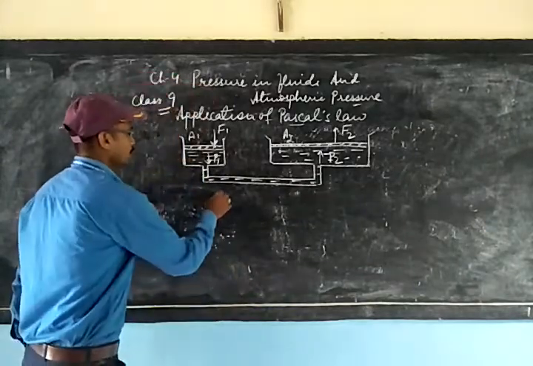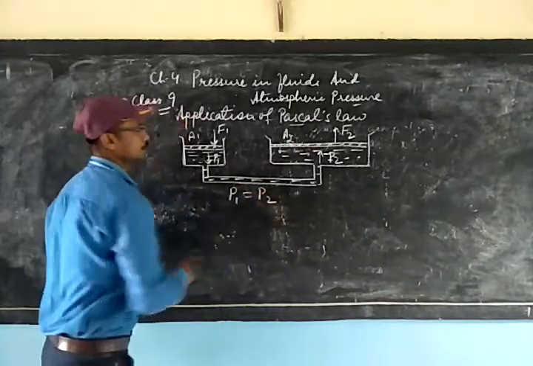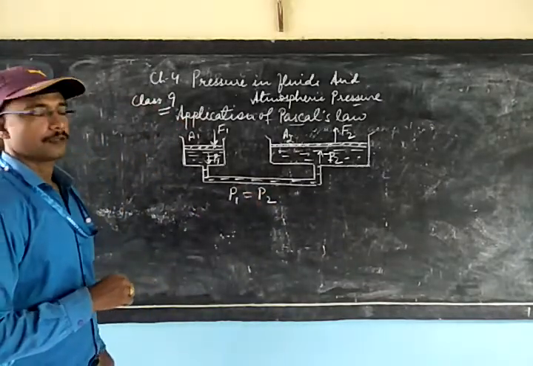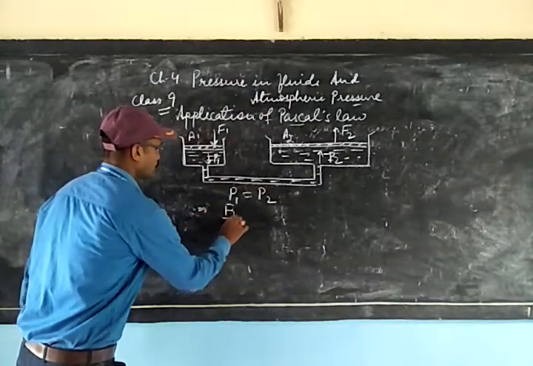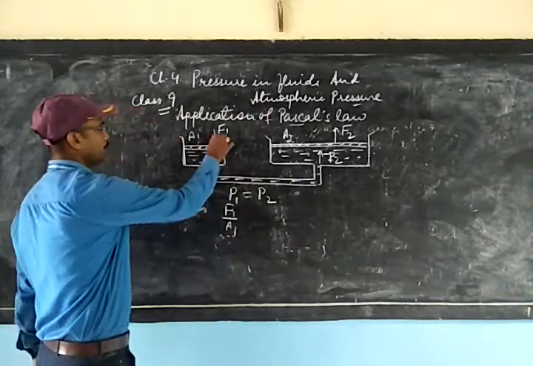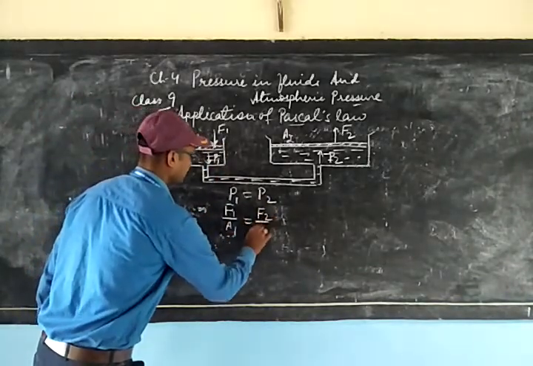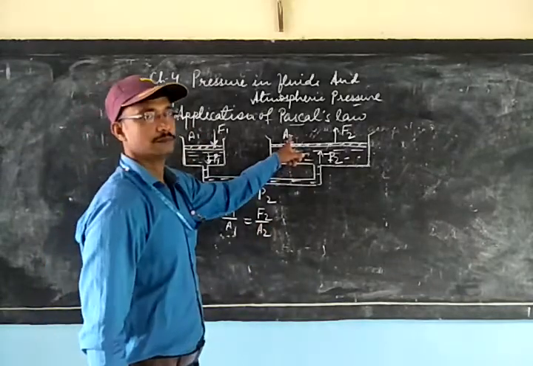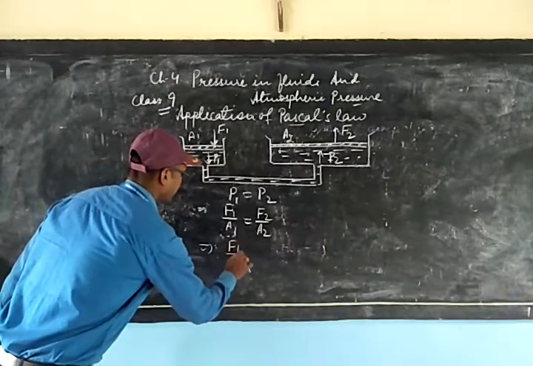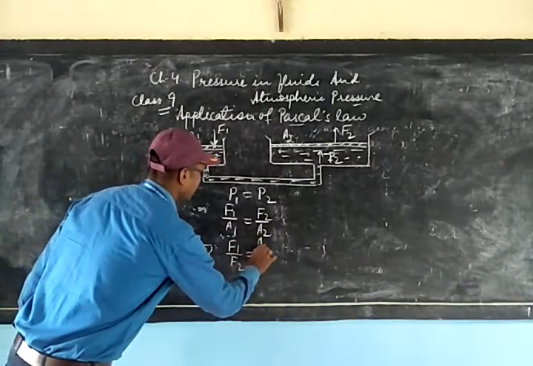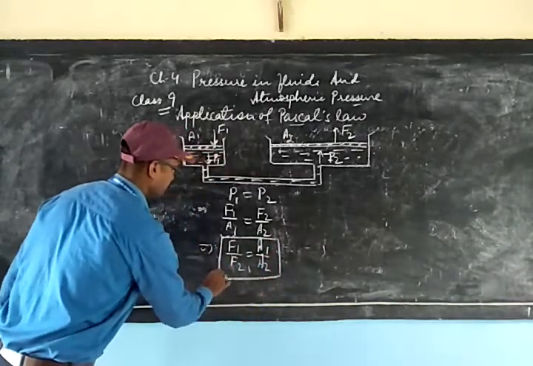So you know, according to Pascal's law, P1 will be equal to P2. We know pressure is equal to force by area. So it will be F1 by A1. Here also pressure is force by area, that is F2 by A2. We can write F1 by F2 is equal to A1 by A2. This is the final relation we have got.